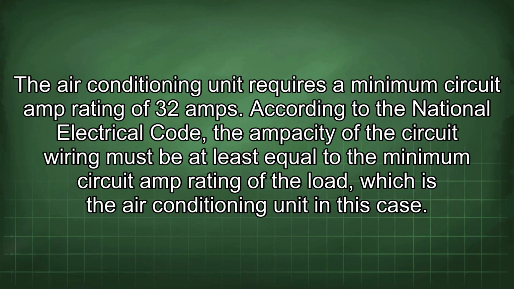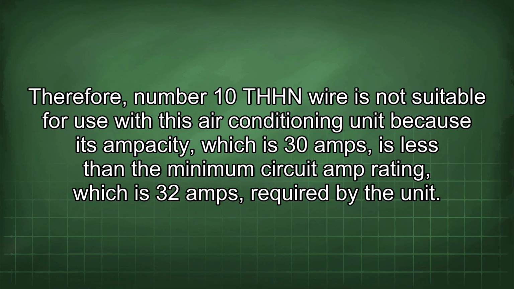According to the National Electrical Code, the ampacity of the circuit wiring must be at least equal to the minimum circuit amp rating of the load, which is the air conditioning unit in this case. Therefore, number 10 THHN wire is not suitable for use with this air conditioning unit because its ampacity, which is 30 amps, is less than the minimum circuit amp rating, which is 32 amps, required by the unit.